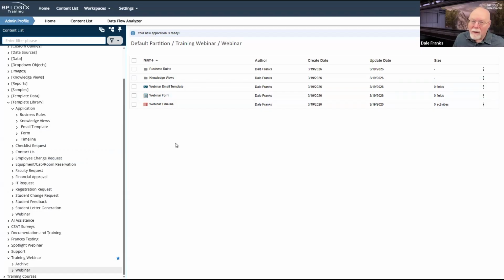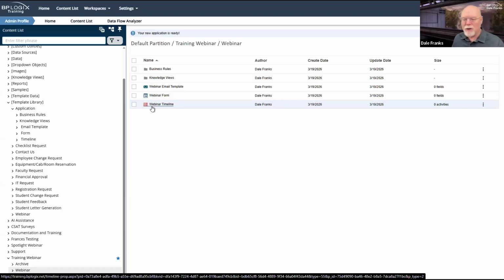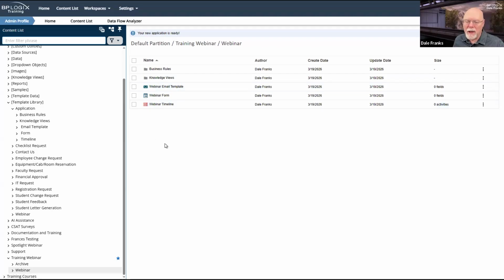That is why when I created my app stub, I simply called it email template, form, and timeline, because I knew it was going to add the application name prior to that. So I wanted my names to be as simple as possible.